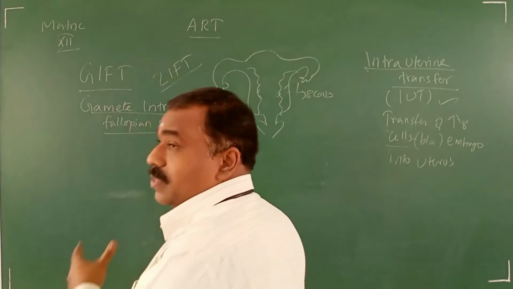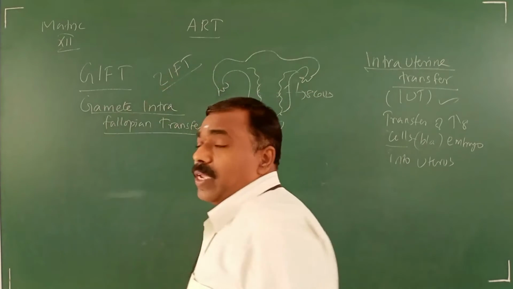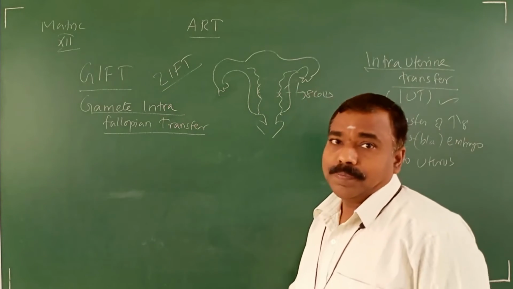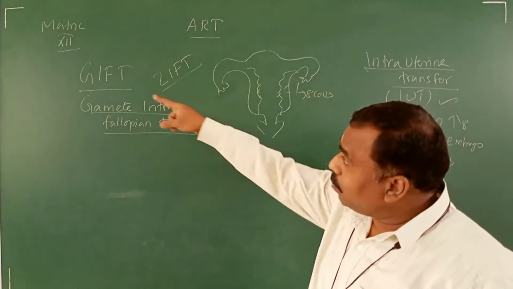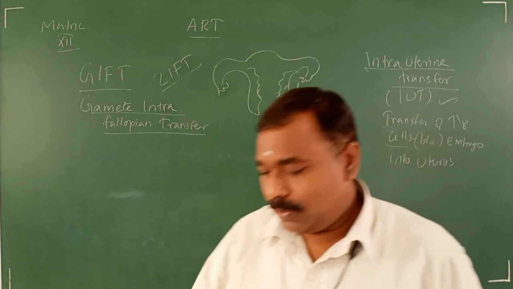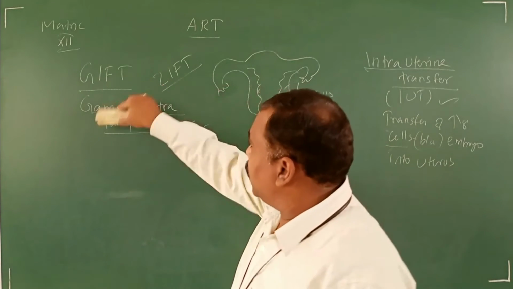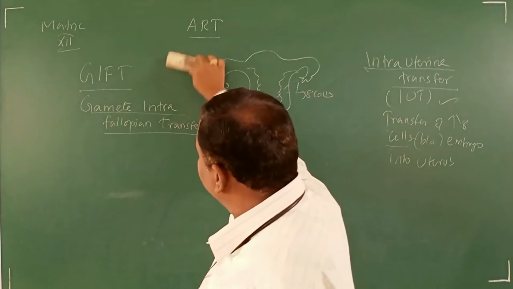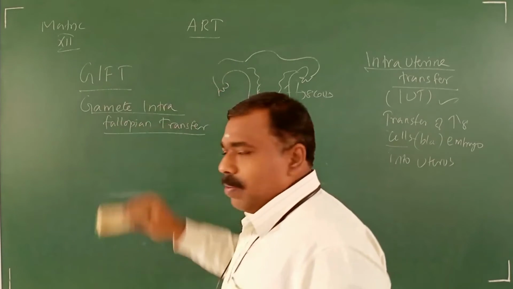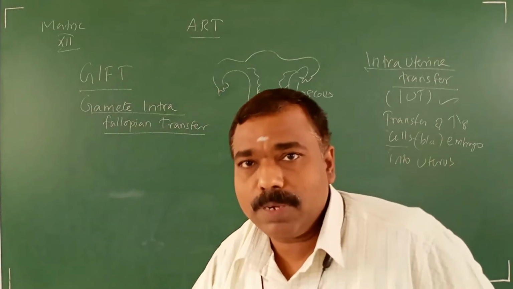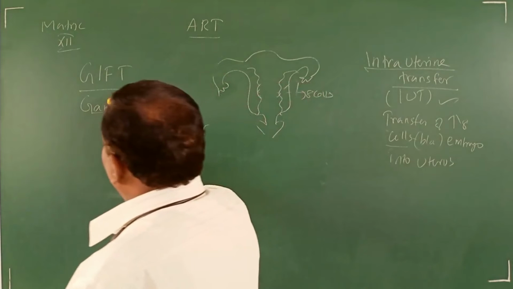Both differ. This is zygote intrafallopian transfer. This is gamete intrafallopian transfer. Gamete differs from zygote. Especially here, the meaning of gamete: gamete means either sperm or ovum, but here the meaning of gamete is ovum.